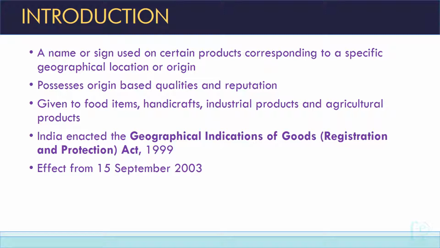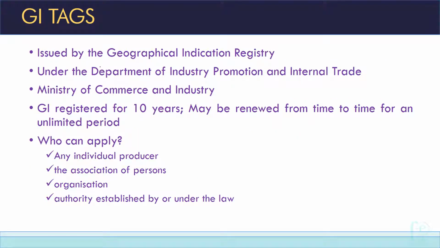So here the main points are GI tags are given based on which act. So this act is very important. Geographical Indications of Goods Registration and Protection Act 1999. Based on this act only GI tags are given. The particular product will be having origin based qualities and reputation. So it is just like a patent, but that place name is given, and this geographical indication tag is given by whom? It is issued by the Geographical Indication Registry.